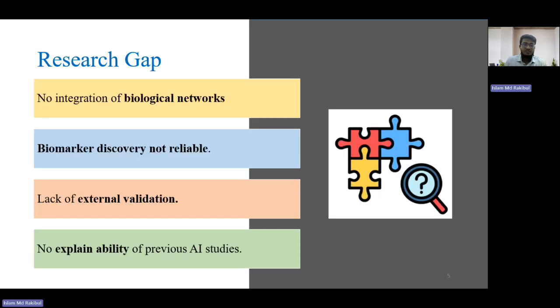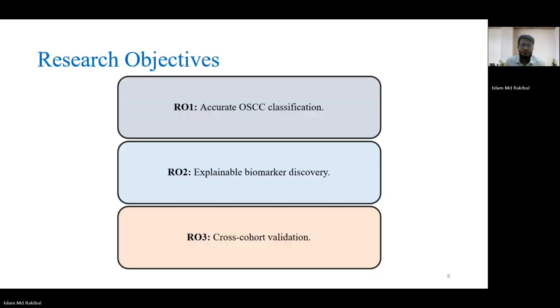The research gap: existing studies have critical limitations. There is no integration of biological networks, very weak biomarker reliability, lack of external validation when there are multiple cohorts or multiple datasets, and no explainability for the results. These gaps motivate our research.